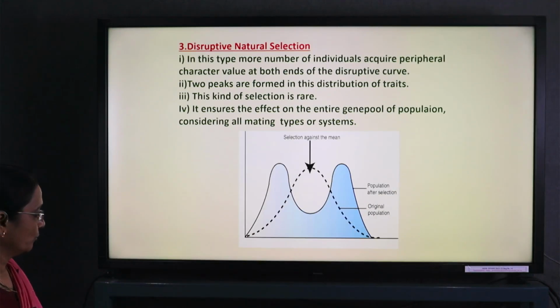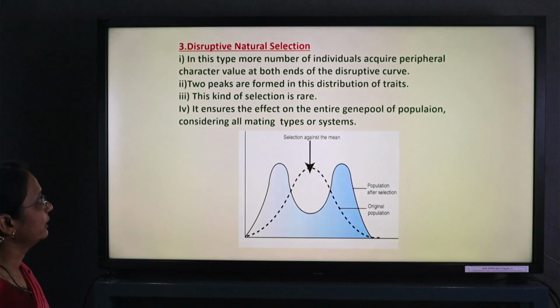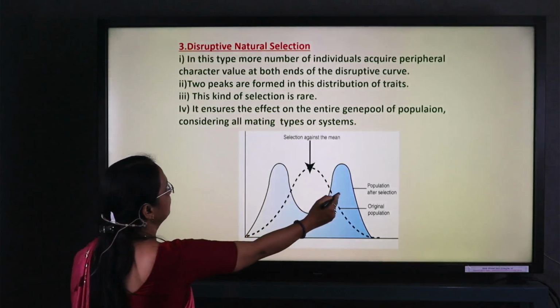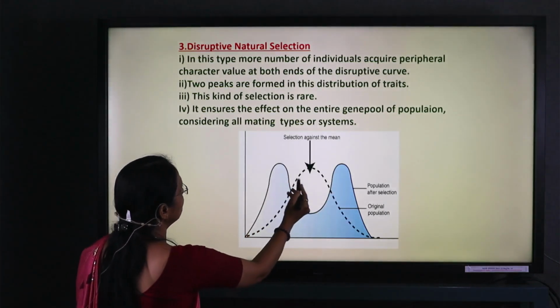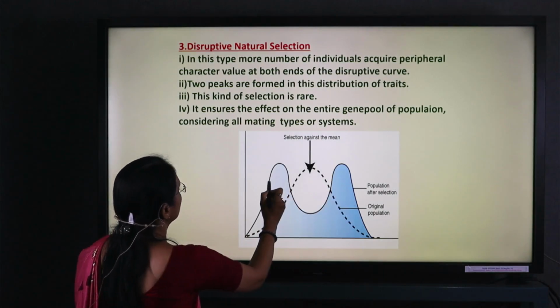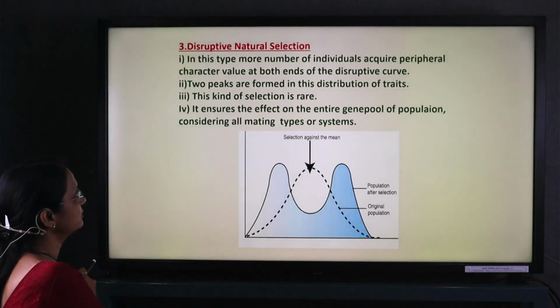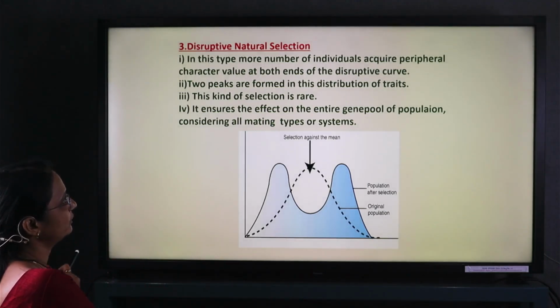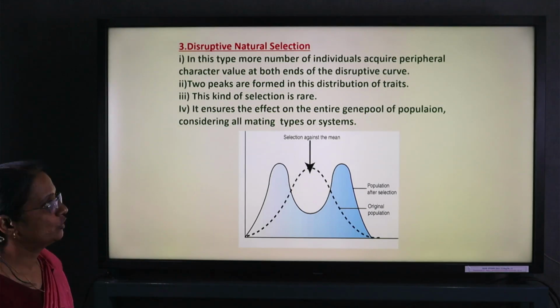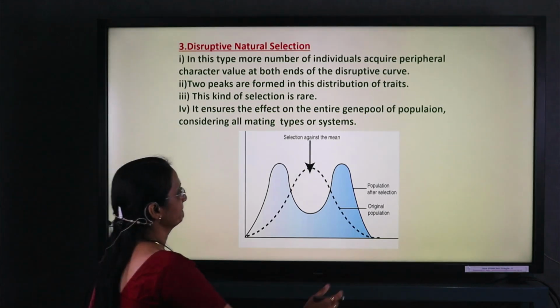In disruptive natural selection, more individuals acquire peripheral character values at both ends, and the middle is cut. Two peaks are formed here. This kind of selection is rare. It affects the entire gene pool of the population.